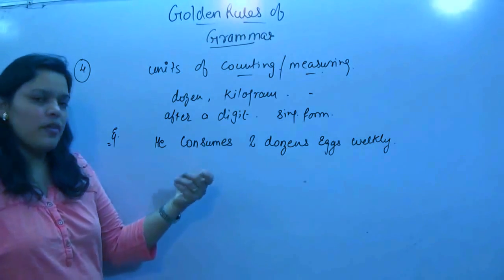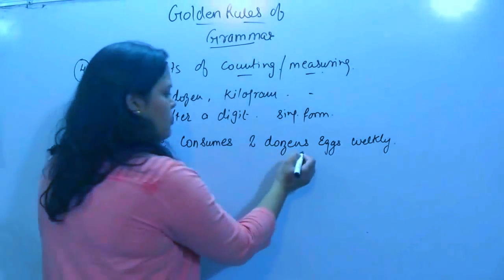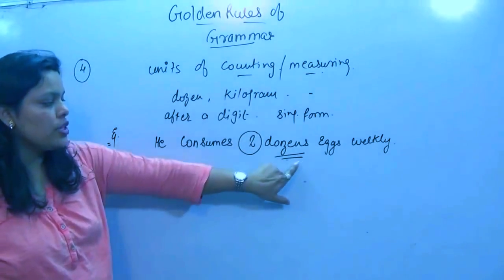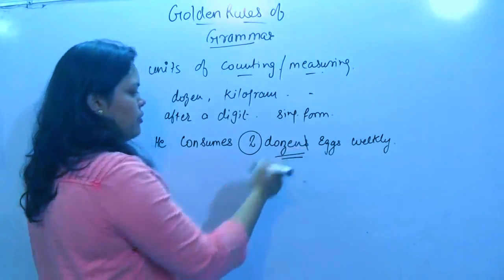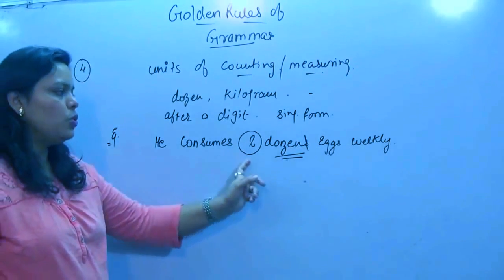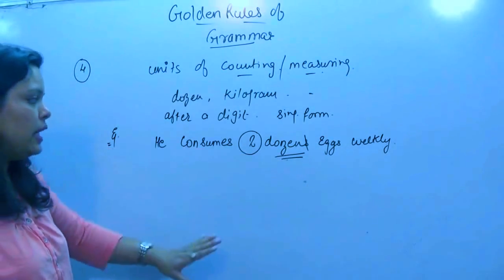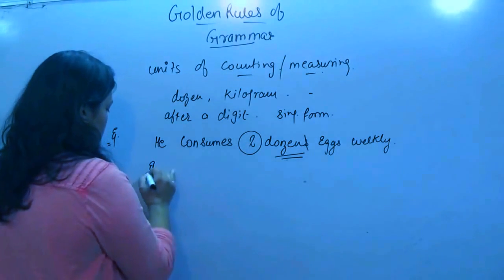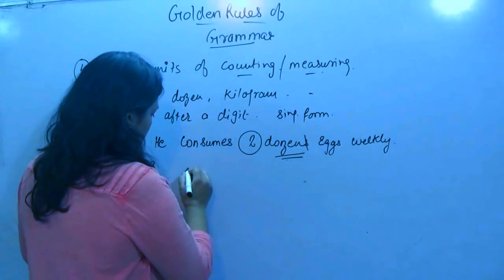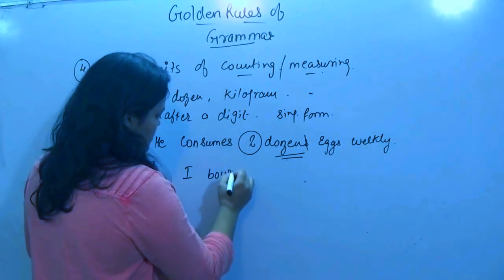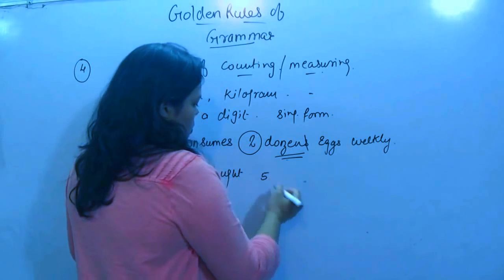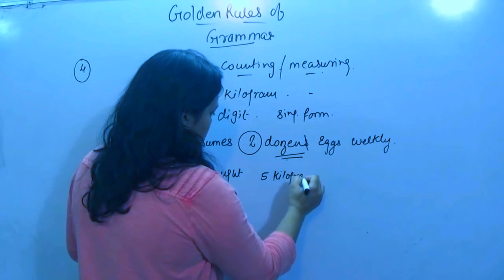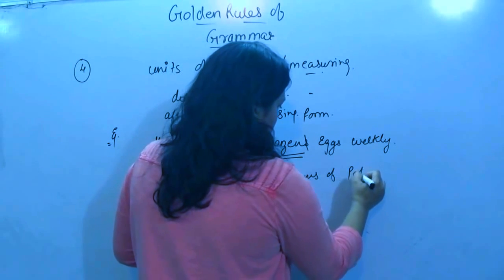Now we have the unit dozens and we have a digit before the unit. So the rule says your unit should be used in single form, not in plural form. It should be: he consumes 2 dozen eggs weekly. Any unit after a digit is used in single form. One more example, let us see. I bought 5 kilograms of potatoes.